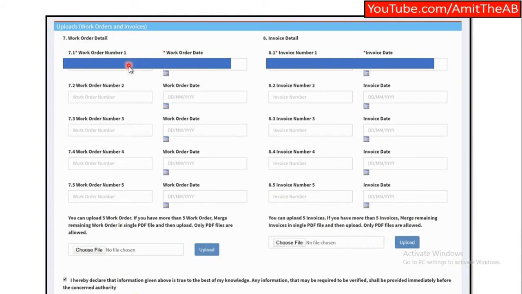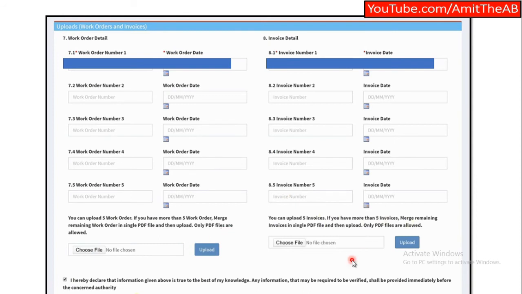Currently, you can file 5 work orders in one go, right? 1, 2, 3, 4, you have 5 options. They have already given this suggestion that you can upload 5 work orders. But if you have more than 5 work orders, then merge them into a single PDF and upload. So you can upload more than 5 in one go itself if it is in the name of the same person. And only PDFs are allowed, so images and everything you'd have to convert into PDF.